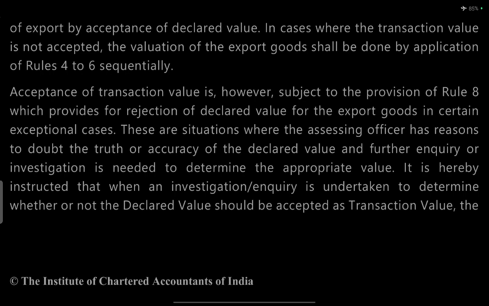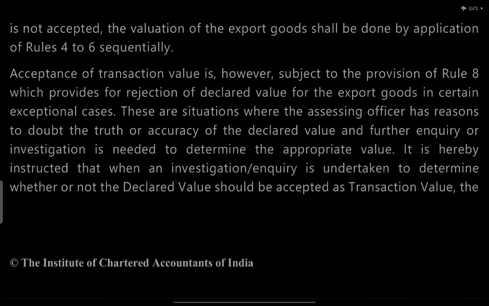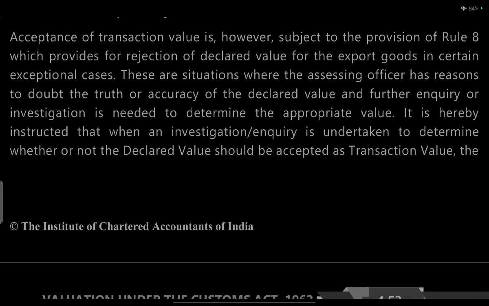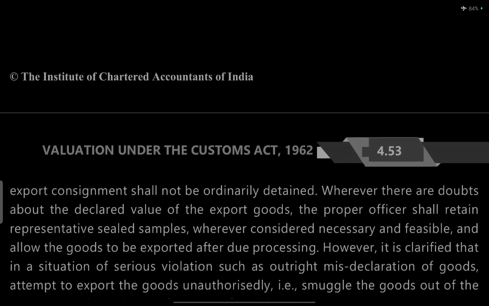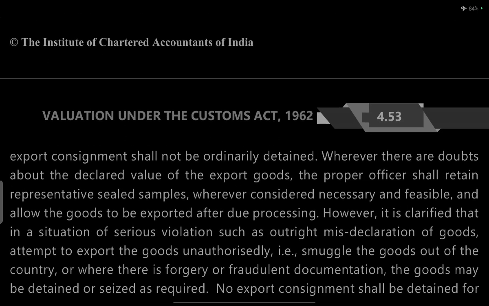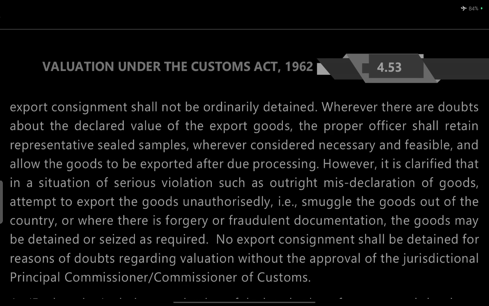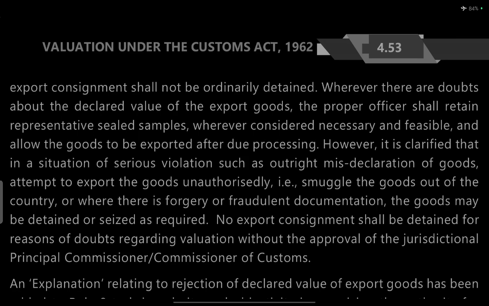In a situation where the assessing officer has reason to doubt the truth or accuracy of the declared value and further inquiry and investigation are needed to determine the appropriate value, it is deemed to be an instruction when the investigation or inquiry is undertaken to determine whether or not the declared value should be accepted as the transaction value. The export consignment shall not be unduly detained. Where there are doubts about the declared value of export goods, the proper officer shall retain the respective sealed samples, where considered necessary and feasible, and allow the goods to be exported after due process.